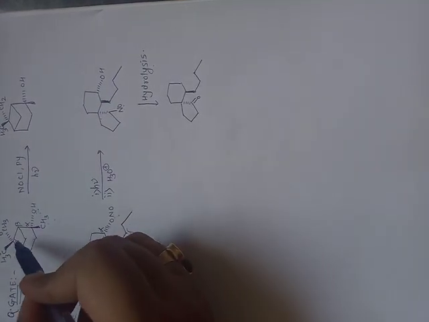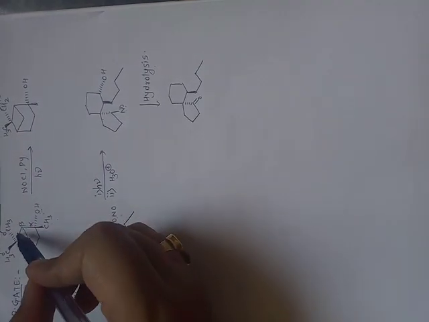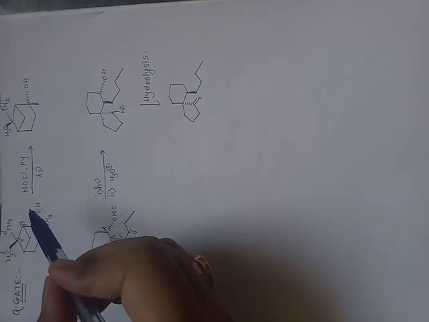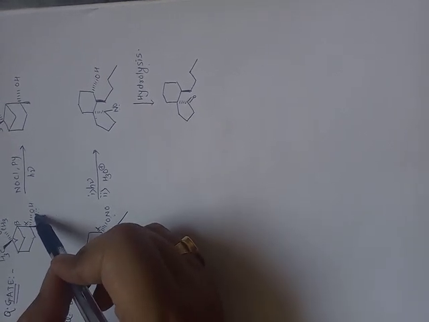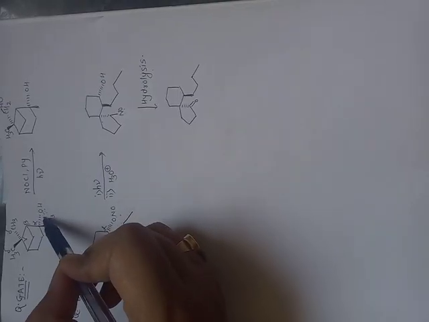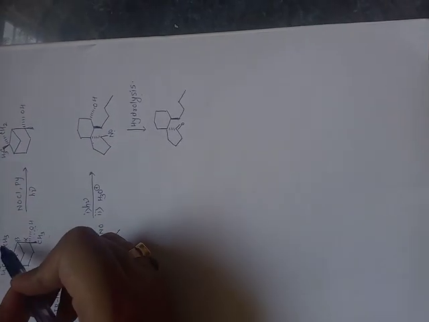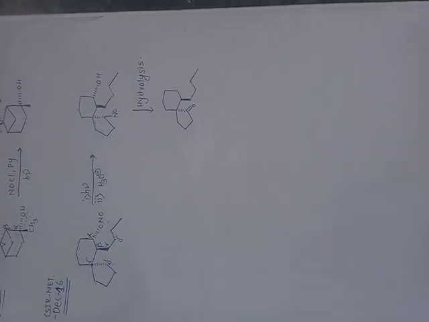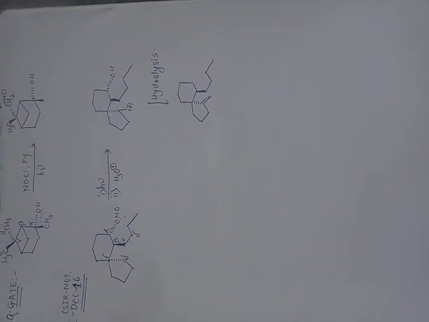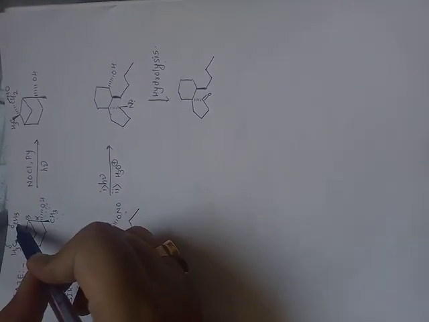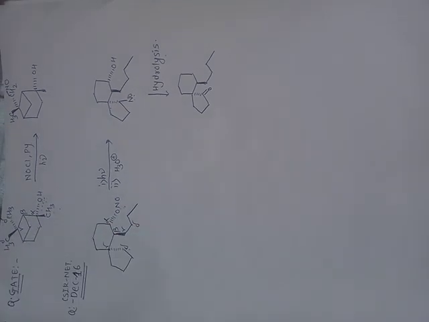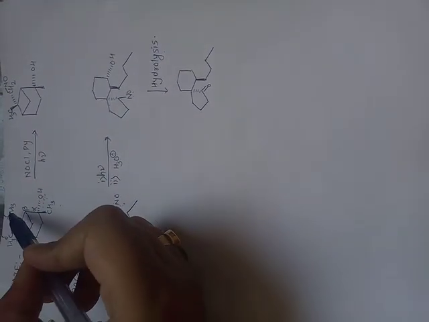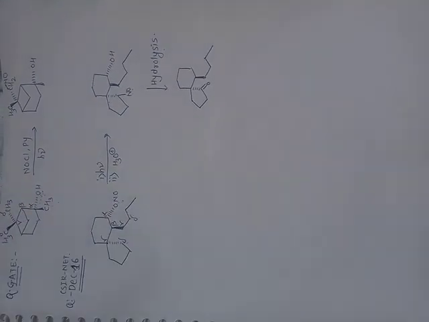In this example, there are 2 delta positions, alpha, beta, gamma, delta and again delta. But in this example, the OH functionality is below the plane. That's why it abstracts a proton from the delta carbon which is below the plane of the paper, forming a radical on that carbon, and this radical again combines with the NO radical to form this product.